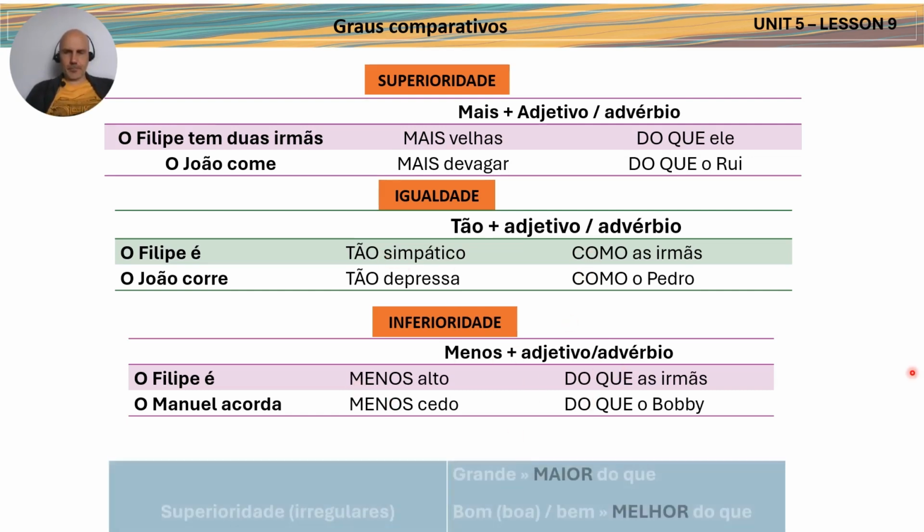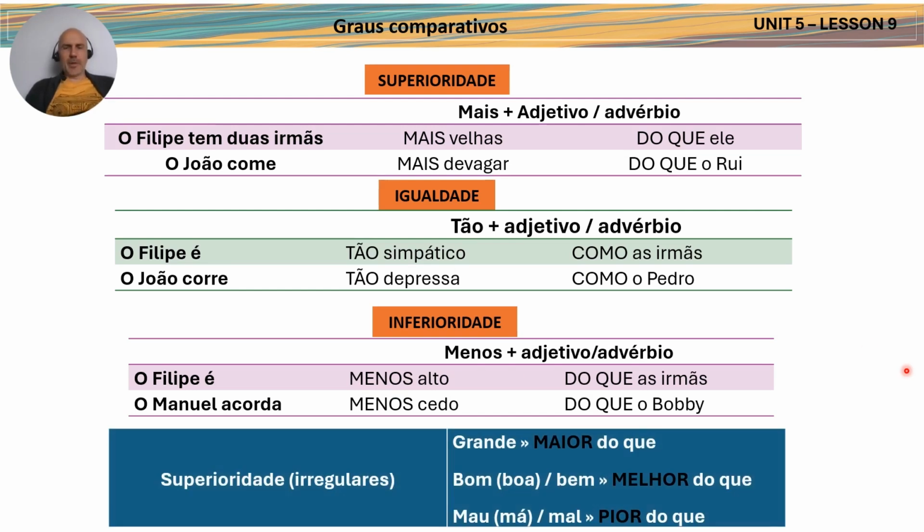Alright? And then we have here a few exceptions. These exceptions, if you compare this with English, it's pretty much the same logic. So with this adjective, grande, I'm going to ask you if you know what it means. Grande means big, right? In English, you could not say, John is more big than Maria, right? More big.